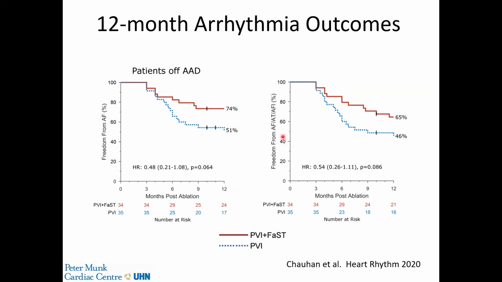This is freedom from AF, atrial tachycardia, and atrial flutter. And here we had freedom of 65% among those getting FaST ablation versus 46% among those getting PVI alone, for a hazard ratio of 0.54 and a p-value of 0.086. And these were outcomes among patients who were off antiarrhythmic drugs.